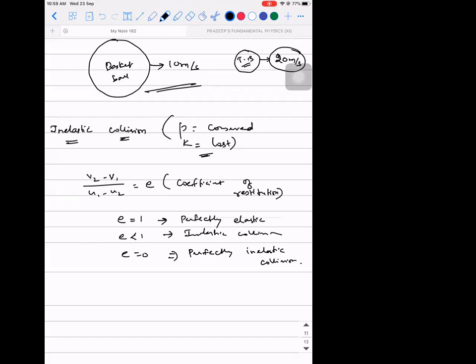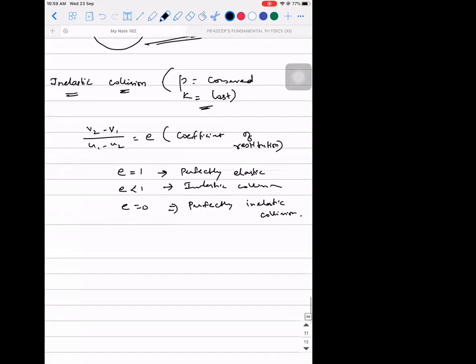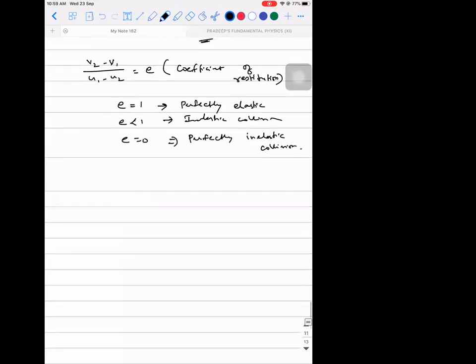Okay, now listen. For inelastic collision, at least for CBSE, you will not have anything much to discuss. But for perfectly inelastic collision, observe. When do you say two objects have undergone perfectly inelastic collision?